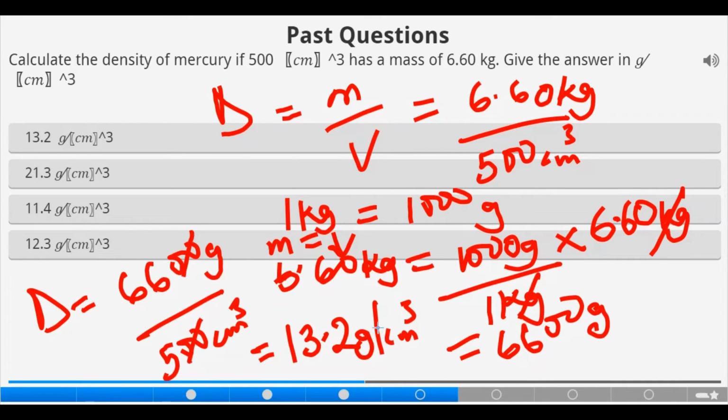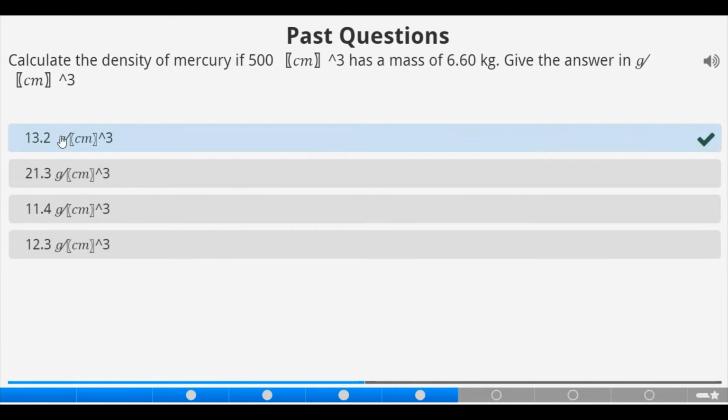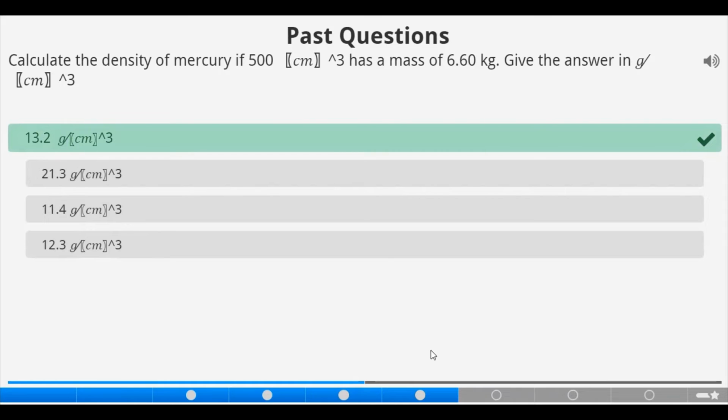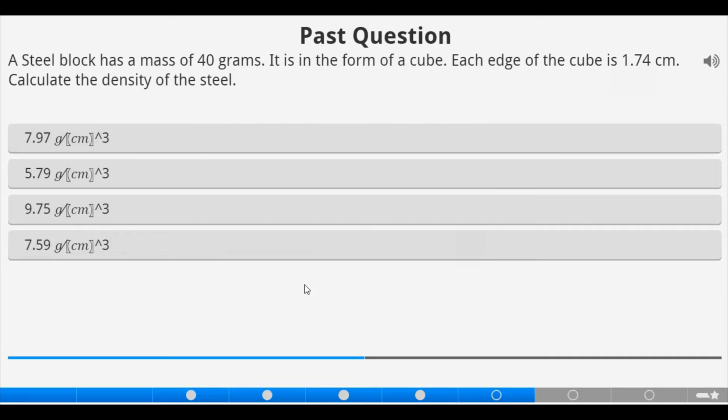Do we have it as an option? Let's pick it and see. That's correct. So we also move on to another past question.